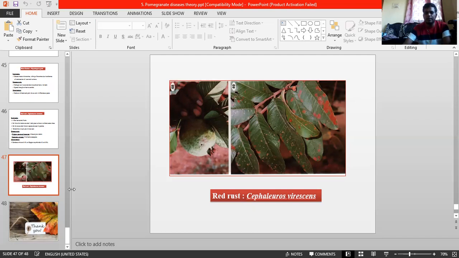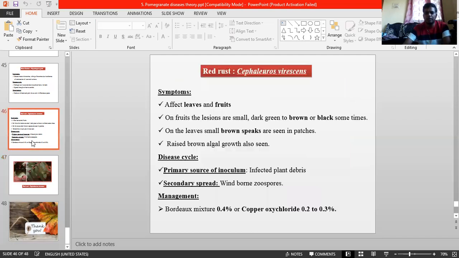And coming to management. Already we have discussed management thoroughly, especially in mango. I think you people are remembering that one. It can easily be reduced by maintaining tree vigor, cultural techniques, proper fertilization, irrigation, proper pruning to enhance air circulation within the canopy and sunlight penetration, managing the weeds, and wider tree spacing. It easily avoids disease development.